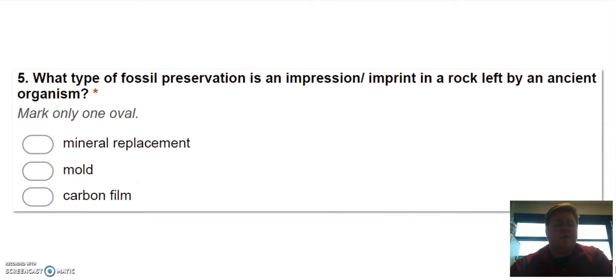Number 5, what type of fossil preservation is an impression or an imprint in a rock left by an ancient organism? An impression or an imprint in a rock. Is it A, mineral replacement, B, mold, or C, carbon film?